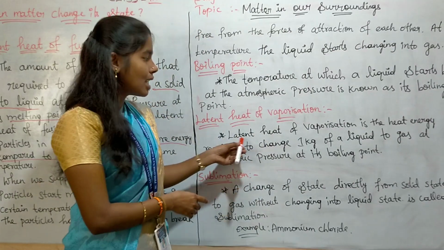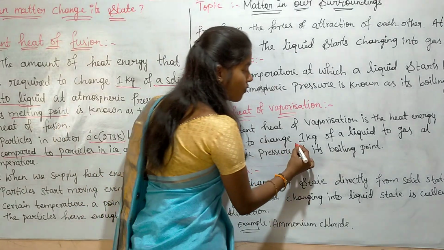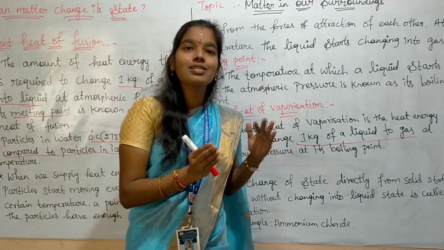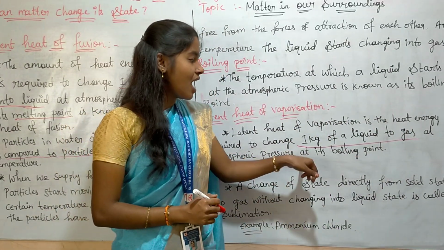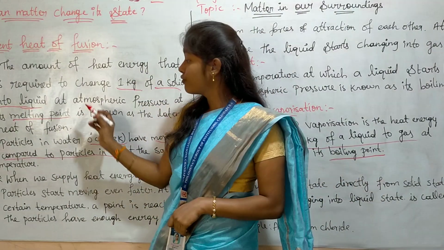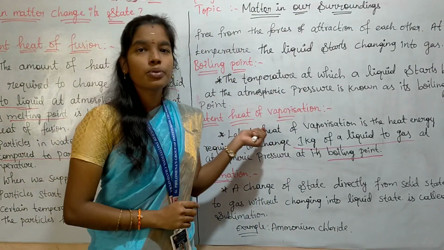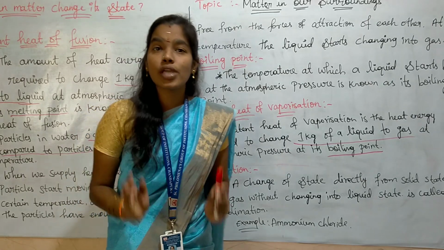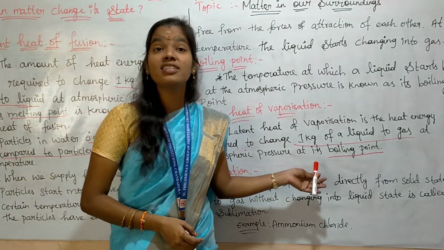Here, the opposite: latent heat of vaporization is the heat energy required to change 1 kilogram of liquid to gas at atmospheric pressure at its boiling point. Note this point: latent heat of vaporization, boiling point; latent heat of fusion, melting point.